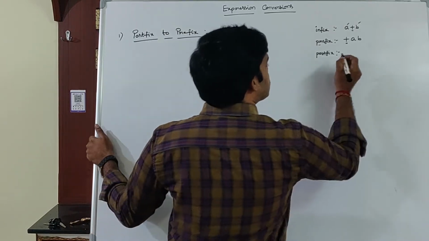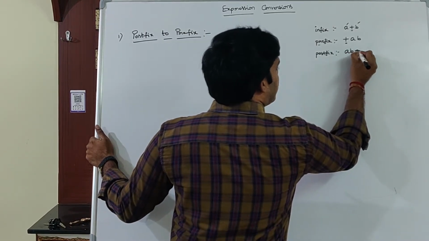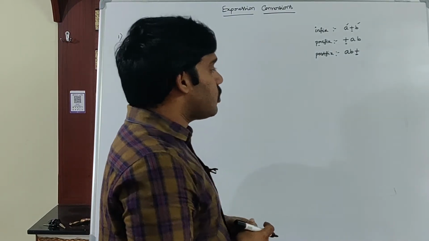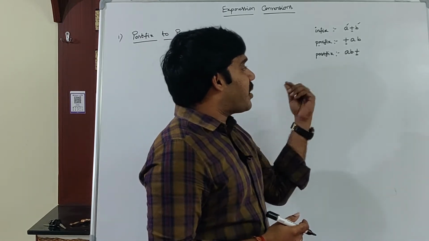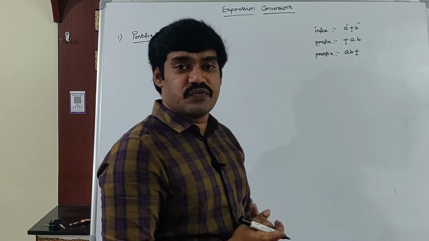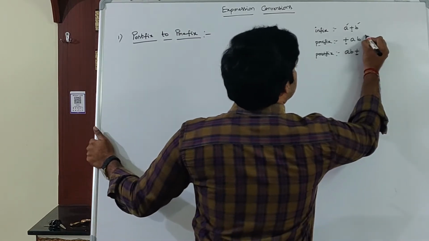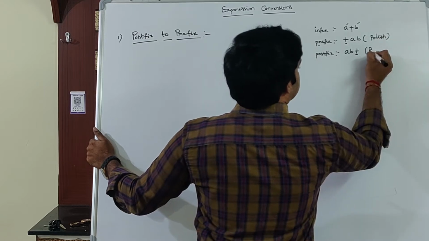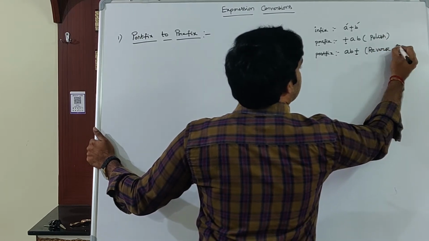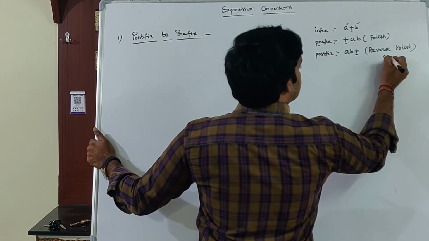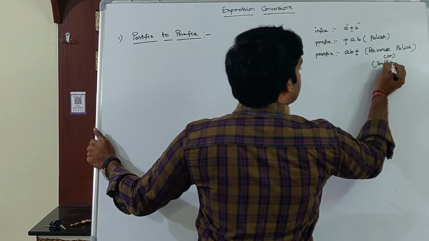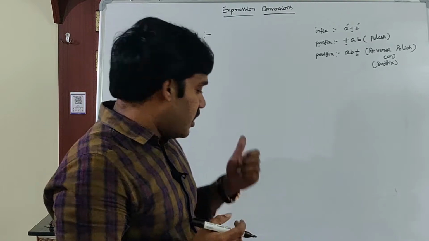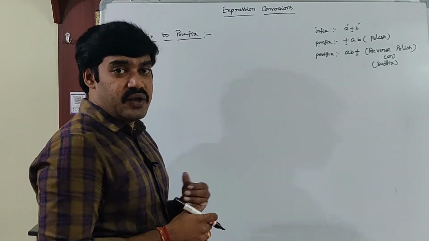Next one is postfix expression. If the operator is placed after the operands, then it is known as postfix expression. If the operator succeeds the operand, then it is known as postfix expression. Prefix expression is also known as Polish notation. Postfix notation is known as reverse Polish notation, as well as suffix notation. All these are the different types of representations of an algebraic expression. Okay. In this session, I am going to explain different expression conversions.